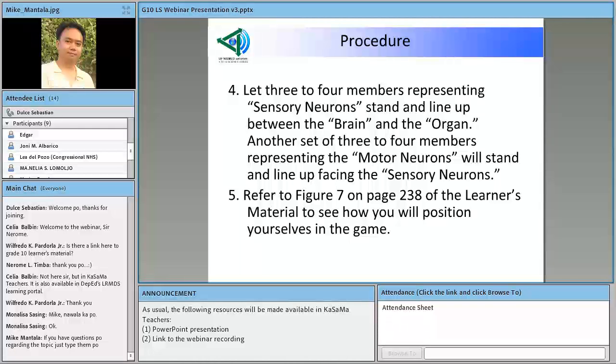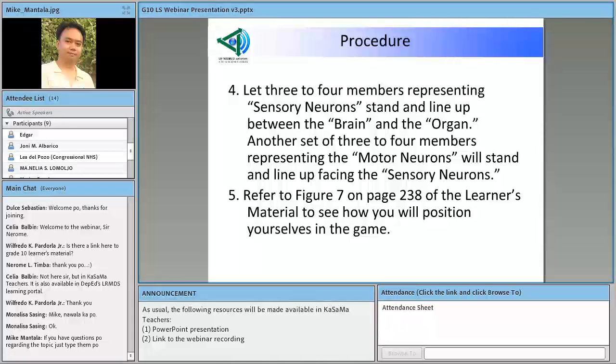Again, all those are actually opportunities for discussion para mas mapalalim pa natin ang diskusyon, even before starting with the activity. By just going through the procedure, we can already provide a very important discussion on these topics.